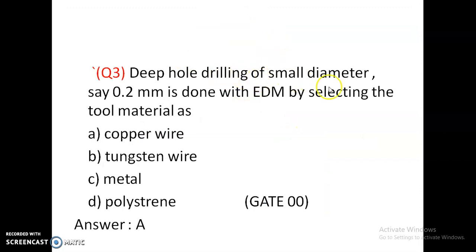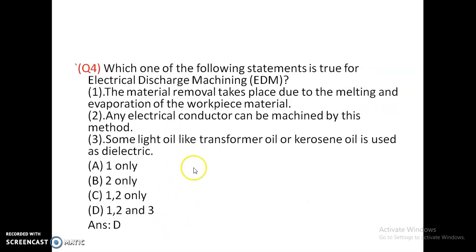Deep hole drilling of small diameter, say 0.2 mm, is done with the EDM by selecting the tool material as copper wire, tungsten wire, metal, or polystyrene. Copper wire is the tool material.